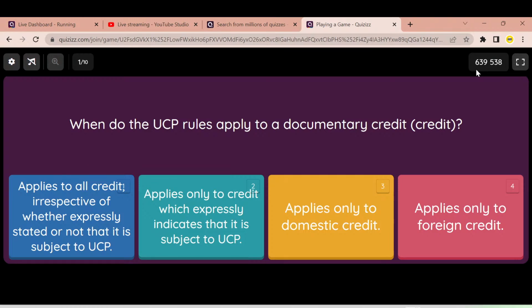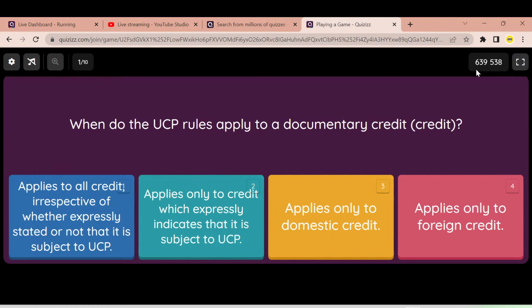Let's read out the four options. The first one says applies to all credit irrespective of whether expressly stated or not that it is subject to UCP. The second says applies to only credit which expressly indicates that it is subject to UCP. Third says it only applies to domestic credit. Fourth says it only applies to foreign credit.